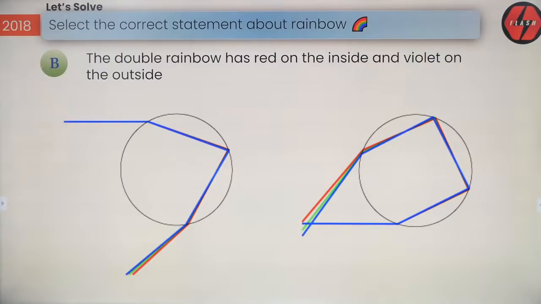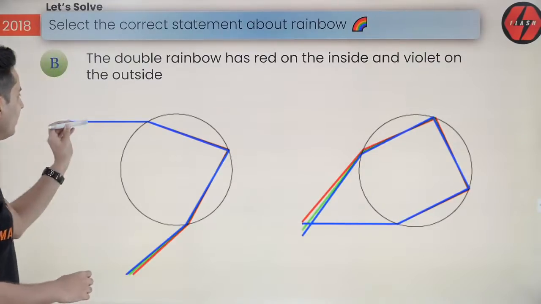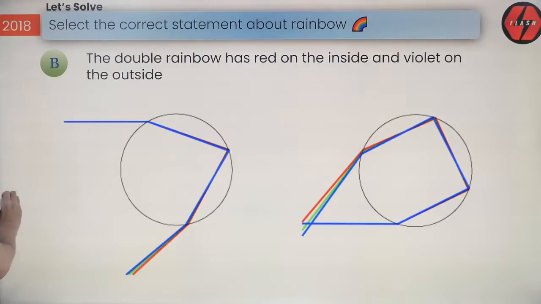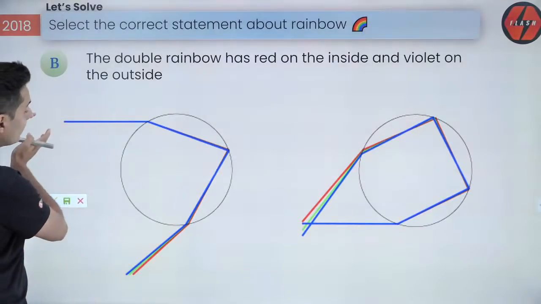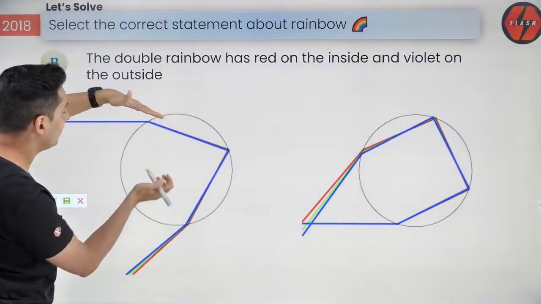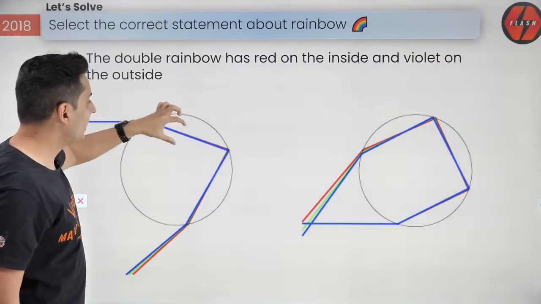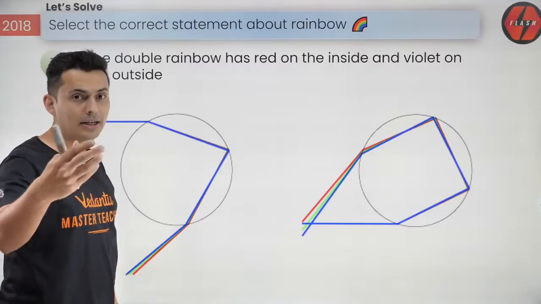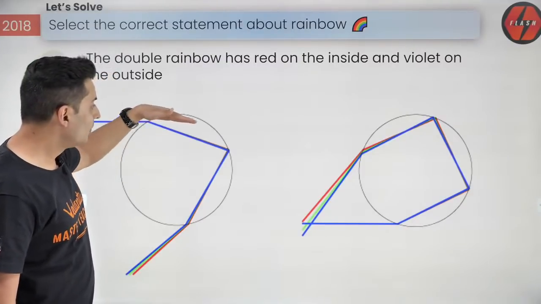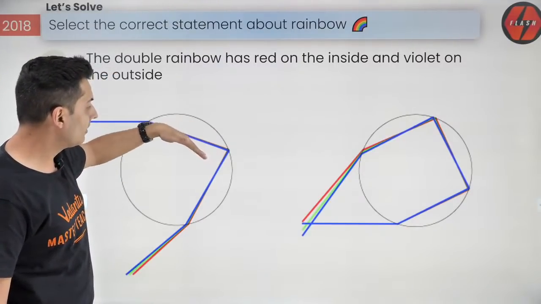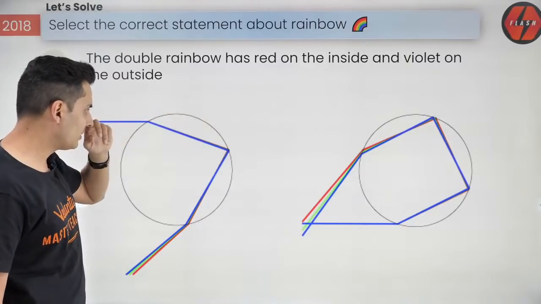So guys, here is the thing. Look at this. In this situation where white light comes and gets refracted, you will see the refraction is such that different colors refract by different amounts. The blue light, the violet light, is refracted the most, and the red light is not refracted so much.